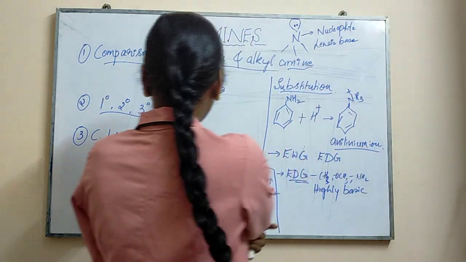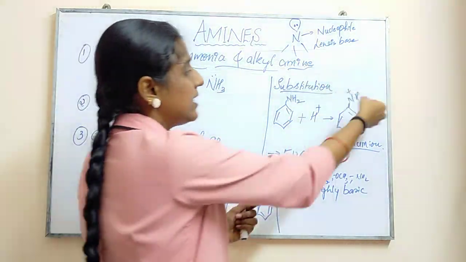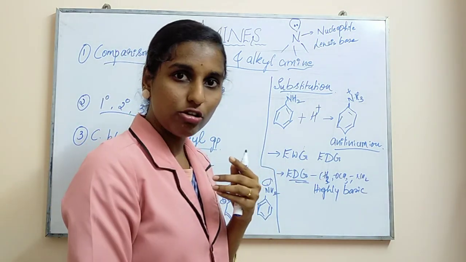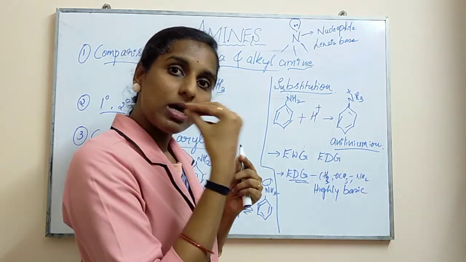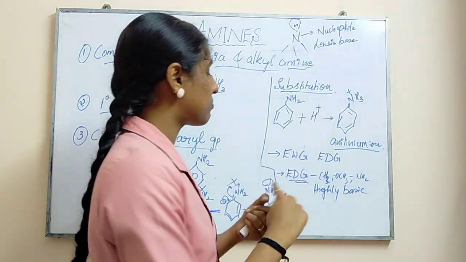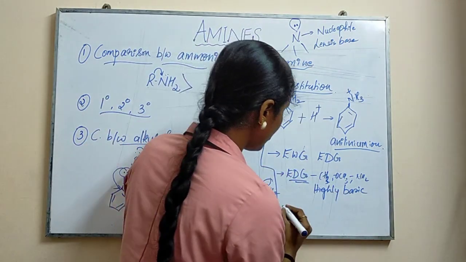Okay, according to the same as R, it will have more electron density now, so it is easy to donate the electron. So it becomes more stable and the forward reaction will take place, as well as the basic property will be more in the case of an electron donating group.